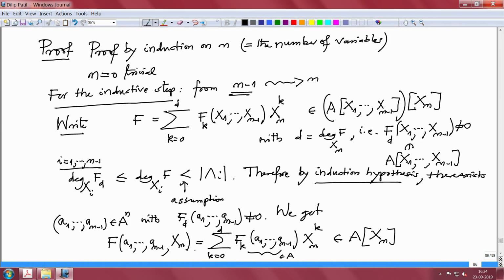And what is the degree of this polynomial? You see, the last coefficient, of x_n to the power d, is precisely this.